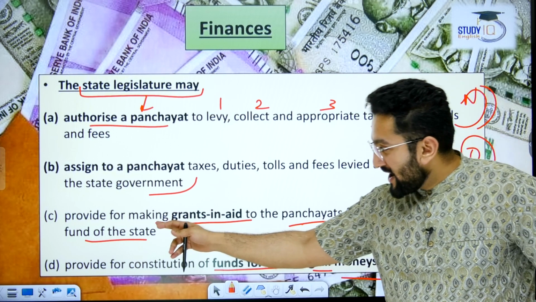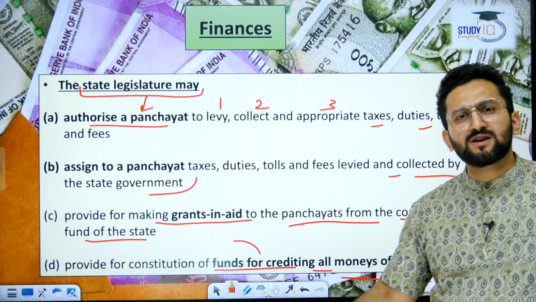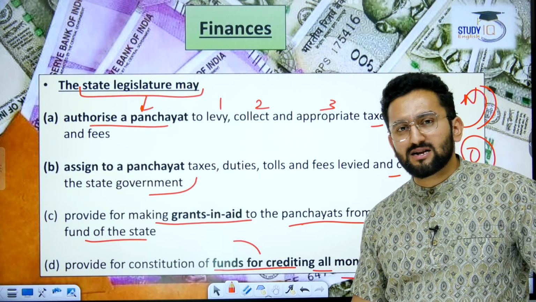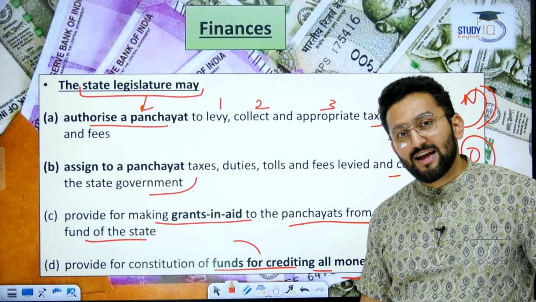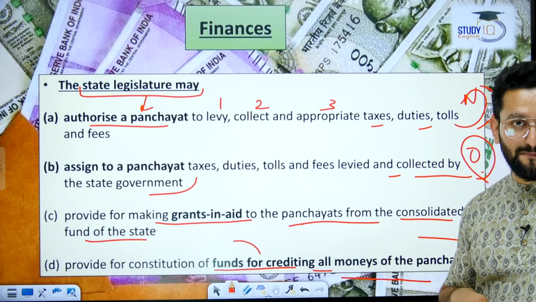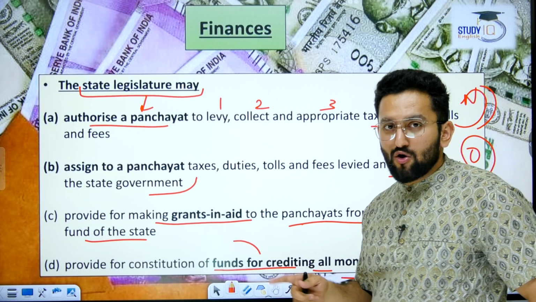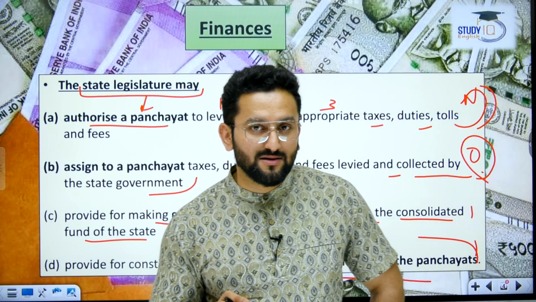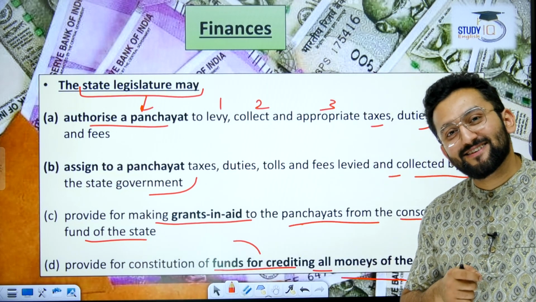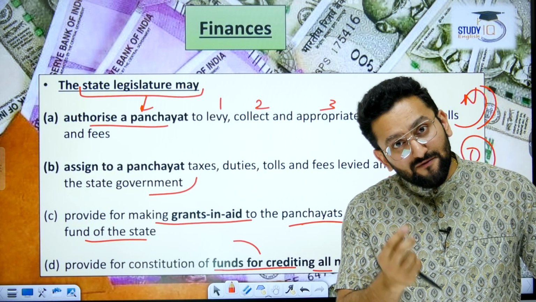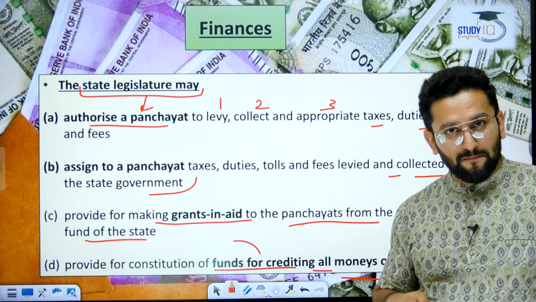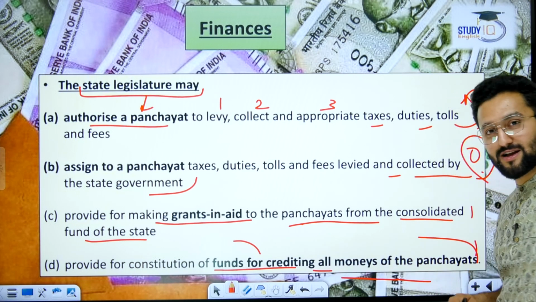Okay. Provide for making grant in aid for specific development projects. For example, we are giving 10 lakh rupees, say 20 lakh rupees. You can spend that and the state government is not going to take it back, right? And from where? These grants are going to be given by the state legislature, from the consolidated fund of state. Please remember, approval of these grants is not by the state government, but by the state legislature, because we are talking about the consolidated fund of state. So permission of the state legislature is mandatory if you want to spend money from the consolidated fund of state, right? They can also institute a separate fund. From there, money can be given to different panchayats.